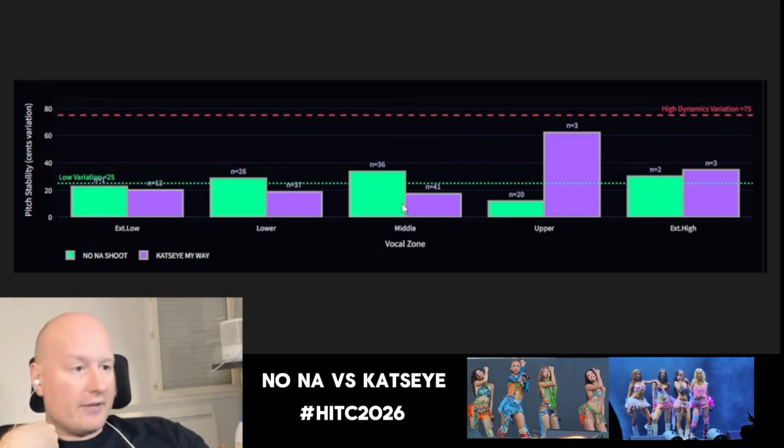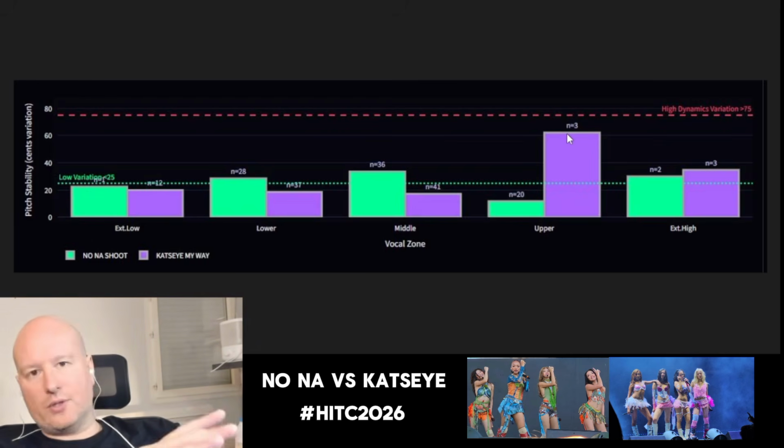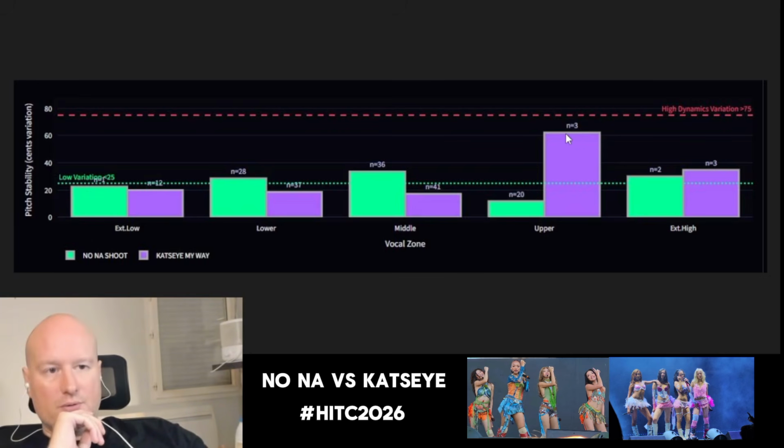They do it very well live. Whereas NONA, as we can see when we analyze it together, is more expressive and more dynamic. And those little variations that we can see right here don't cross the threshold, because it's an average, so there are points showing up that I don't show you. On the upper end, I believe, we're doing the variation of the My Way variation for the Heads in the Cloud. So that's what I can say from this graph. Now let's move to the other graph together.